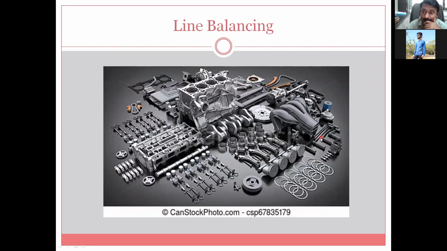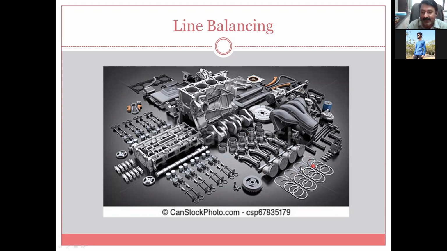For the production of this one engine, that industry may take 1 month, 2 months, or maybe 1 year if the engine is larger. So is that affordable? With the speed at which engines are manufactured, can we cope up? So here comes the role of line balancing. Line balancing means different parts are made at different workstations. Let us assume that the industry has divided the work into 50 different workstations.